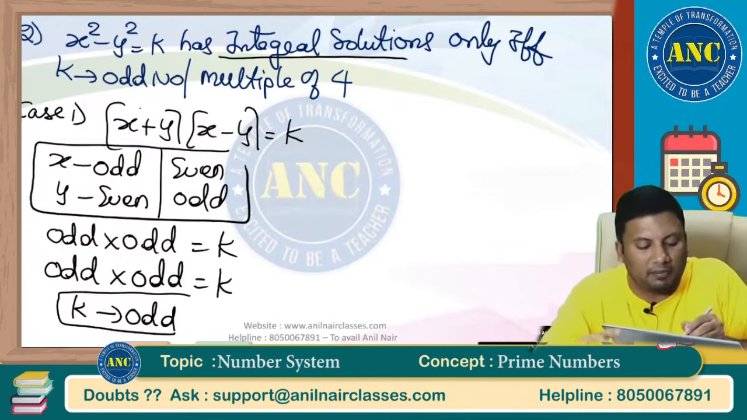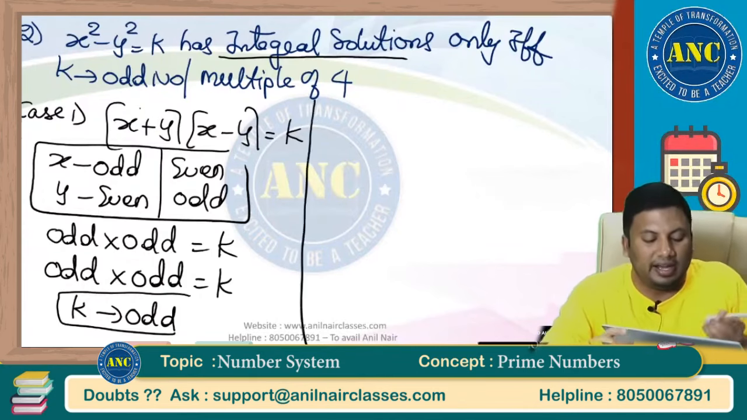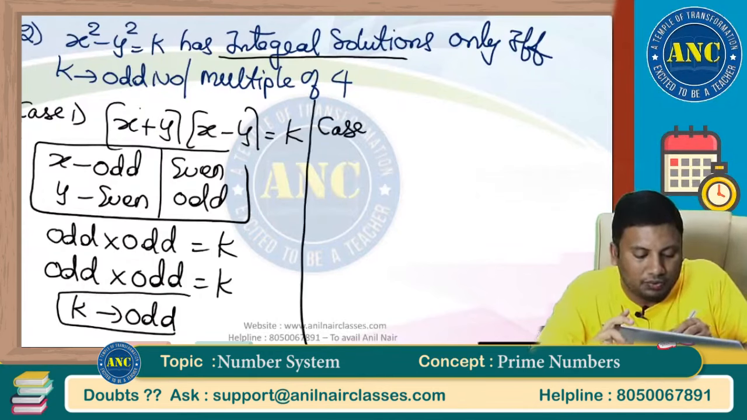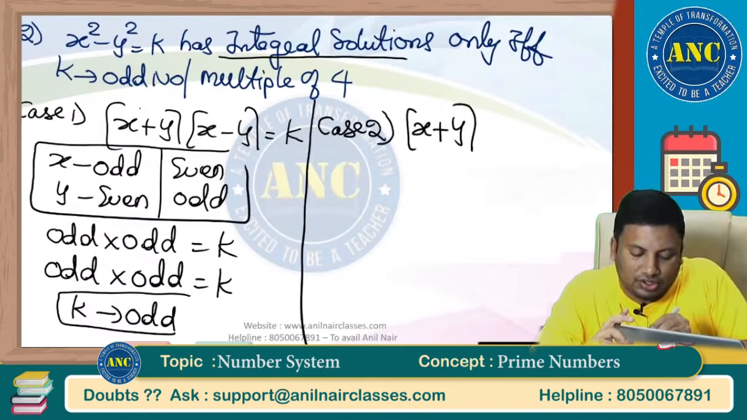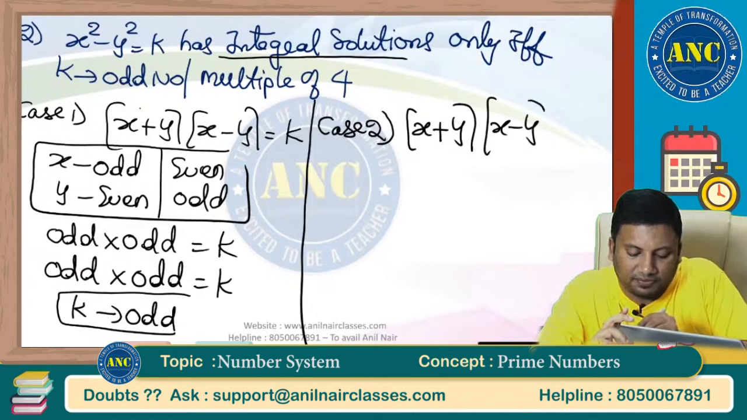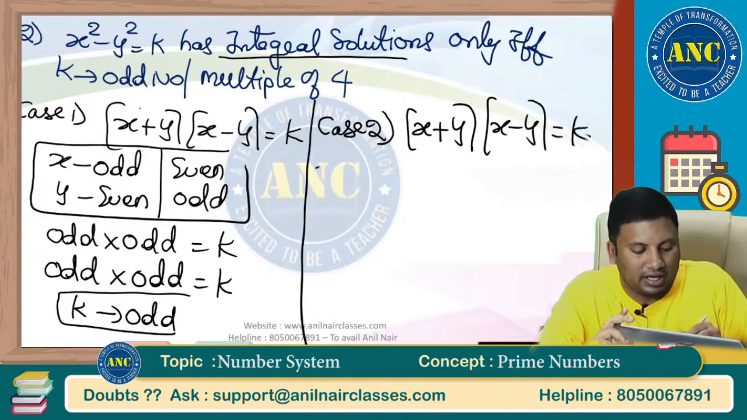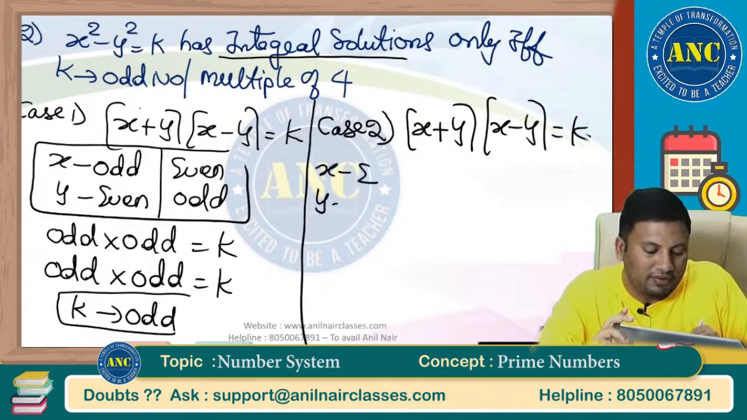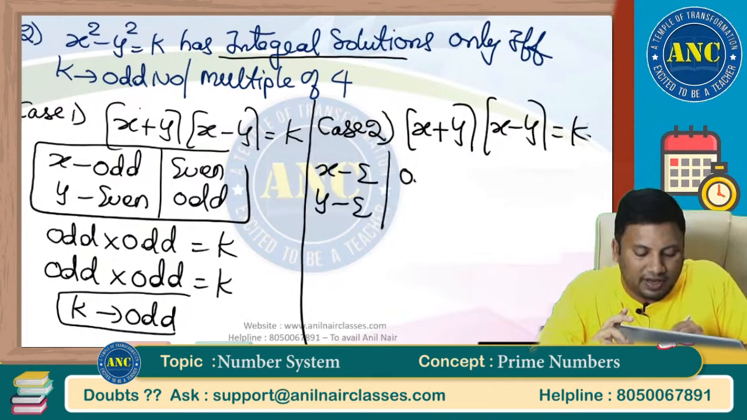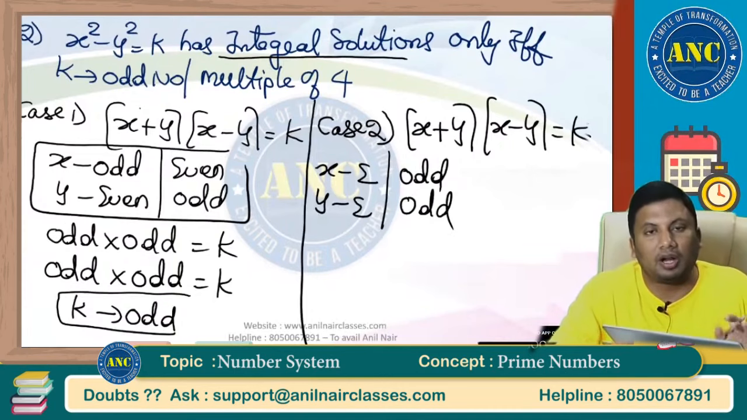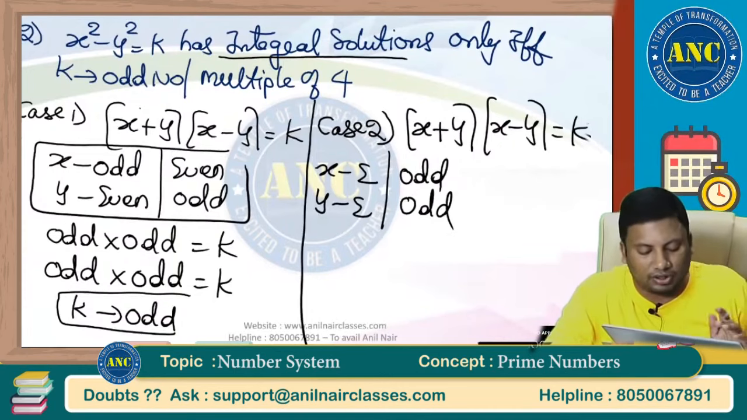X is an even number, y is an odd number. Idea clear? Case number 2. Step by step, from basics to advanced, we will discuss. Equivalent to k. If x is even, y will be even, or if x is odd, y will be odd. Four cases will come: one odd and one even, or both odd, or both even.